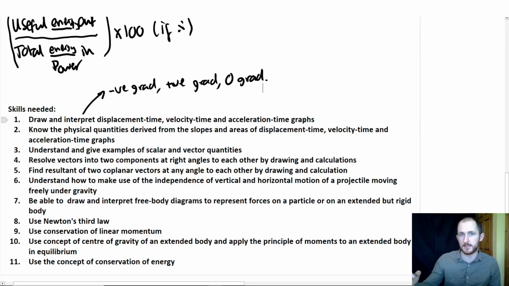So if it's a flat line, the reason why this is really important is a lot of the time, people look at a velocity time graph and see no gradient and then say, oh, the velocity is zero. And then I slap my head really hard because it doesn't mean that, it means it's constant. I'm not going to go through the rest because, if you're not too sure, check out that video that's appeared on screen right now.